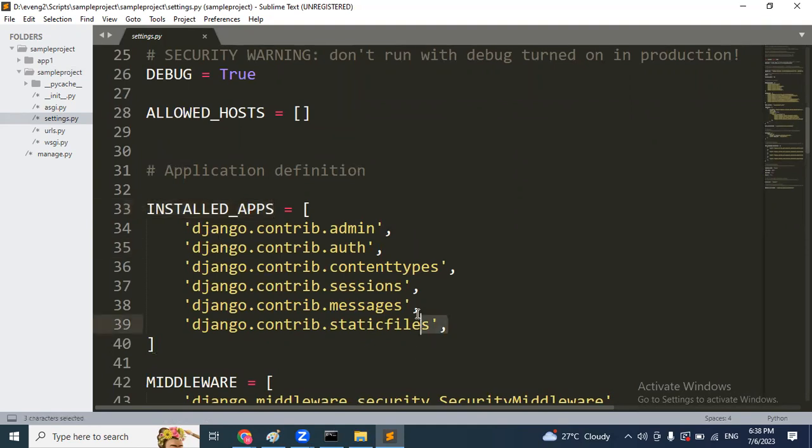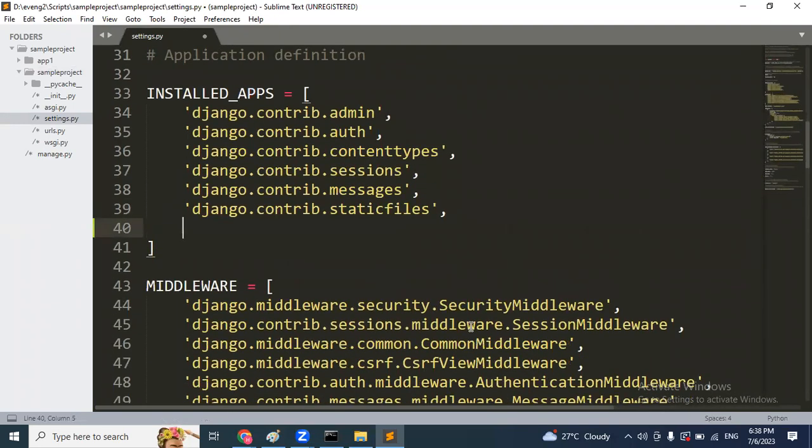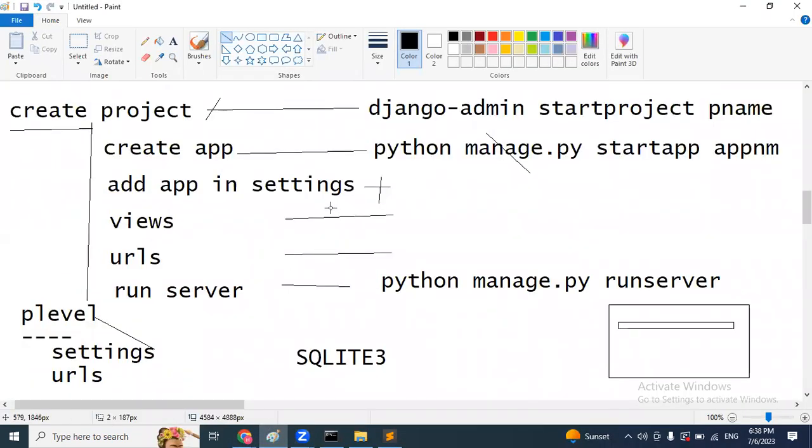Under the installed apps, by default they will add, and here we are going to add our own application. What is our application name? App1. So just mention app1 here. That's it. After each and every change, compulsory we have to save the changes. And third step completed.